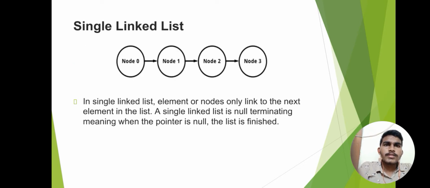First, we will discuss singly linked lists. In a singly linked list, elements or nodes are only linked to the next element in the list. A singly linked list is null terminating, meaning when the pointer is null, the list is finished. So here you can see node 0 is connected to node 1, node 1 is connected to node 2, and node 2 is connected to node 3.